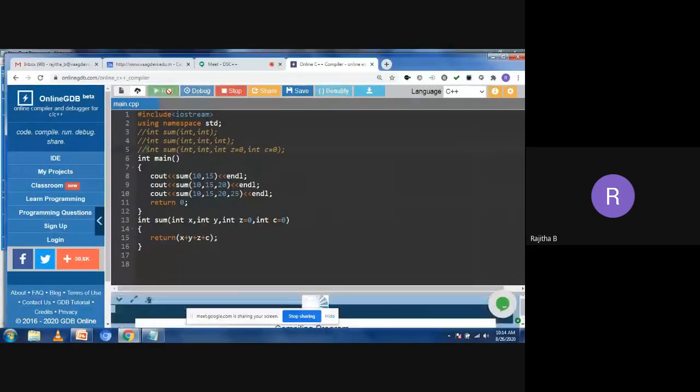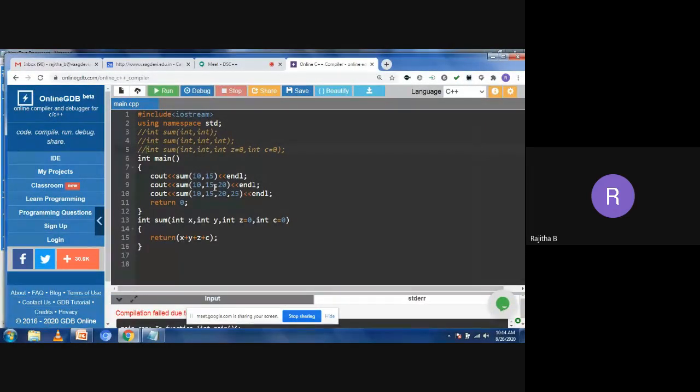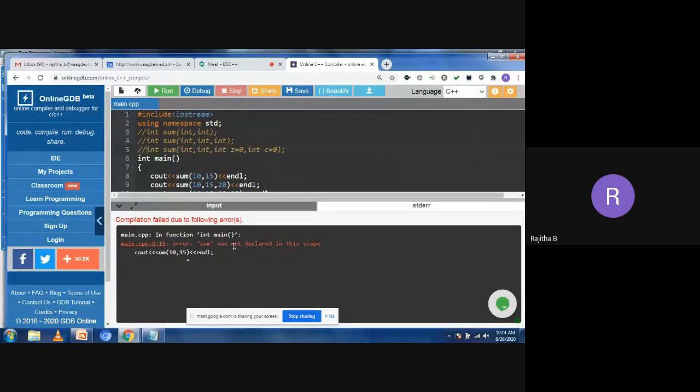I'm running this code. What error are we getting here? Sum was not declared.